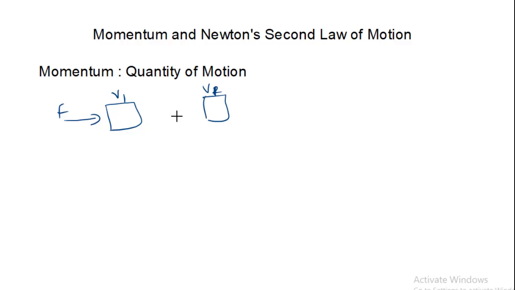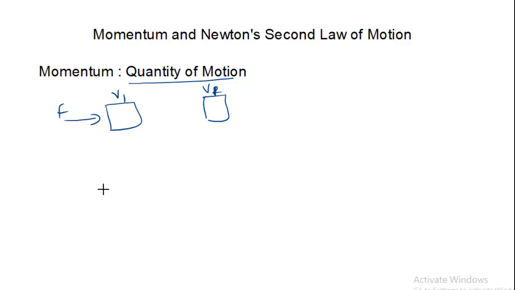Now Newton's first law does not give you any qualitative or quantitative idea of how much force is needed to change the velocity. That is actually given by Newton's second law of motion. But before moving directly to the second law, Newton defined the concept of quantity of motion. So what is that quantity of motion and how is it related to force?